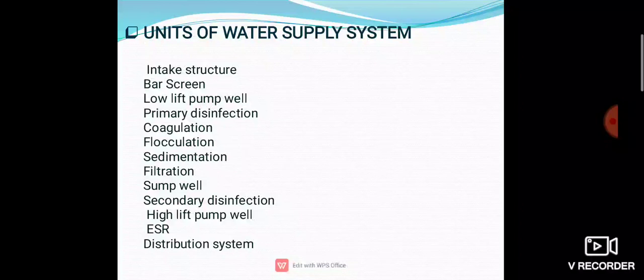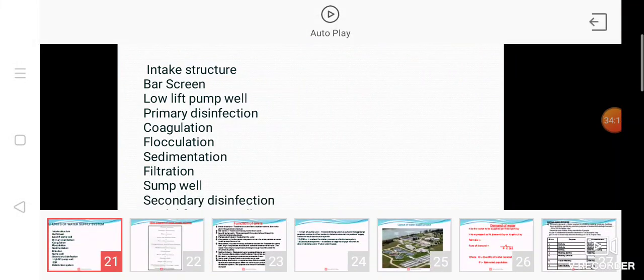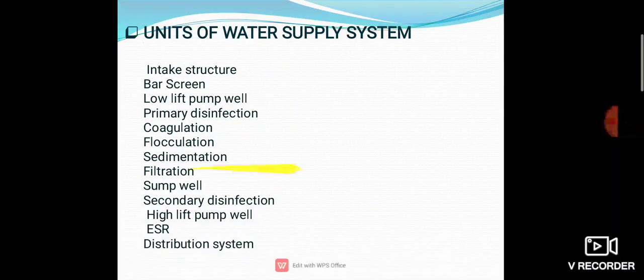These are all the units of the water supply system. Intake structure, bar screen, low lift pump, primary disinfection, coagulation, flocculation, sedimentation, filtration, sump, secondary disinfection, high lift pump, ESR meaning elevated service reservoir, then distribution system.